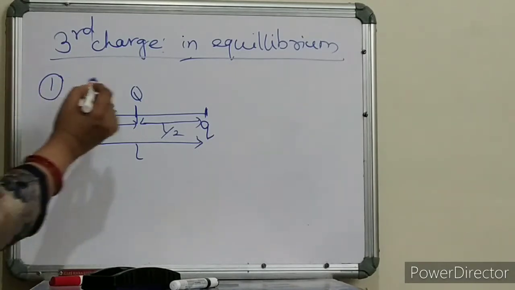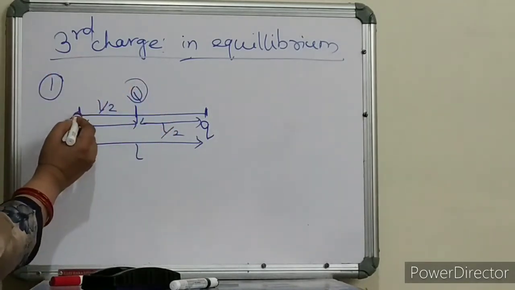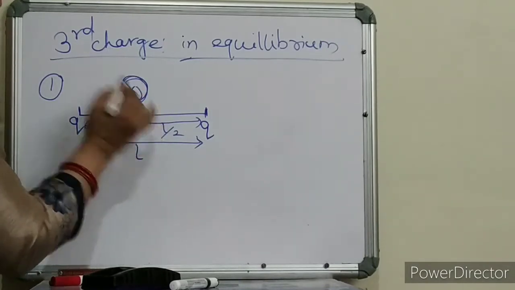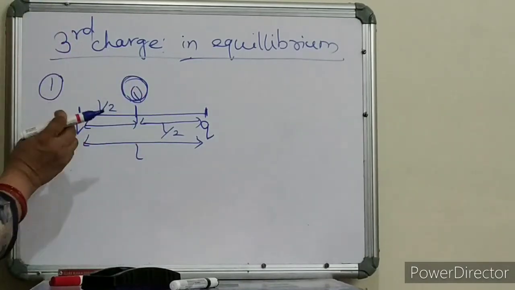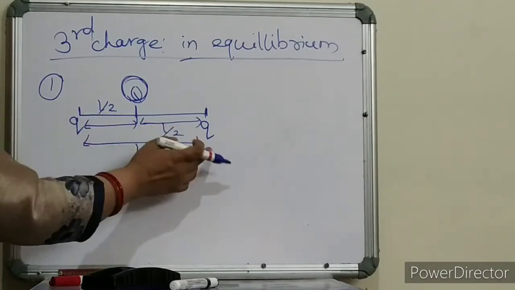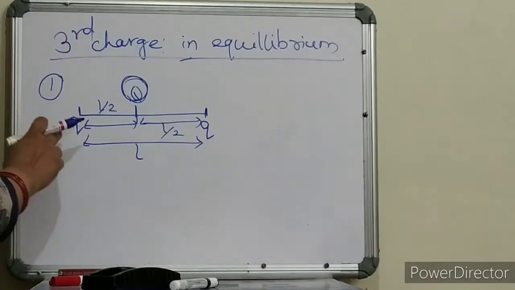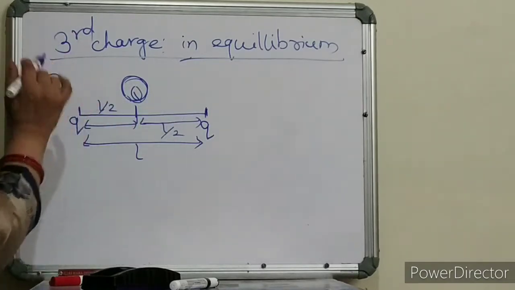Then what will happen? This q charge will experience force due to this charge q and due to this charge q. Since these are positive charges, they will repel.